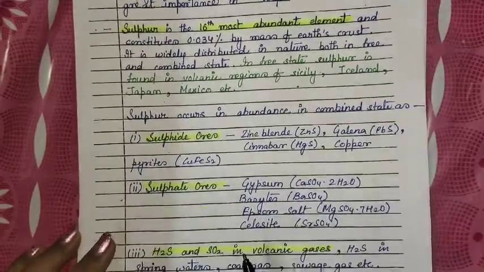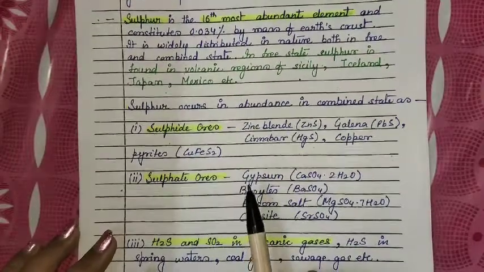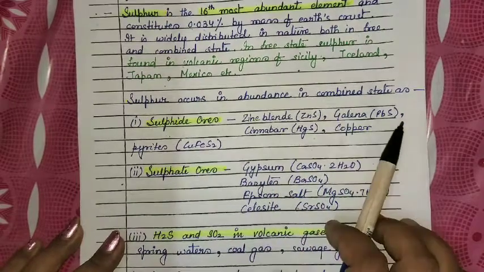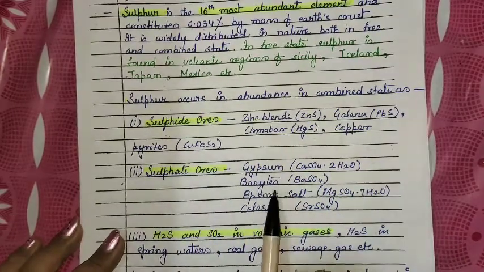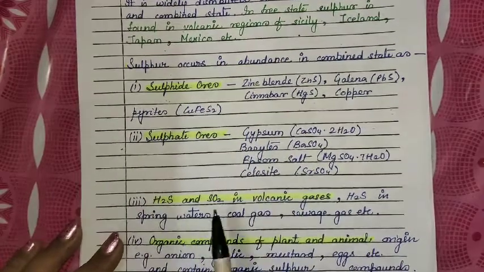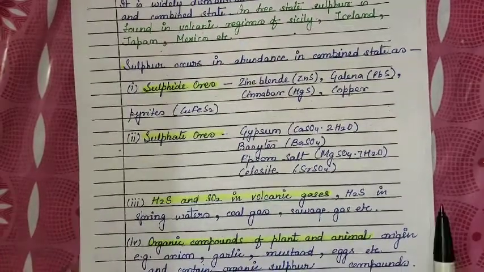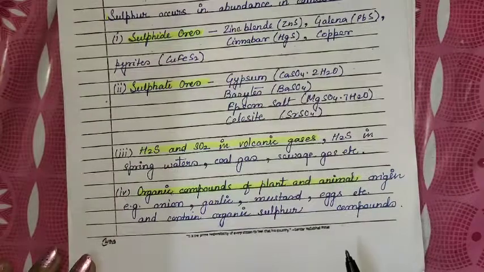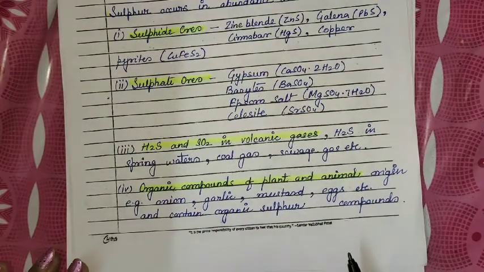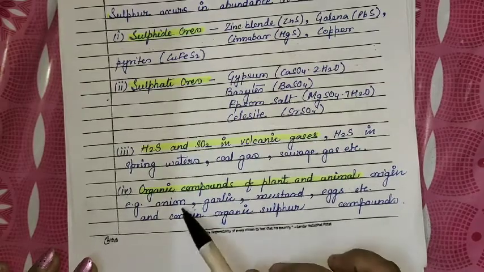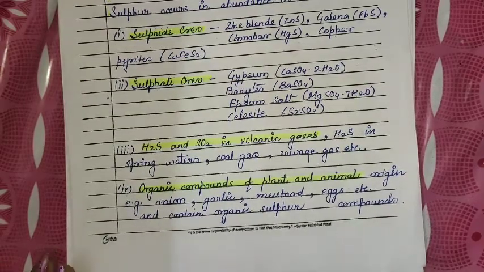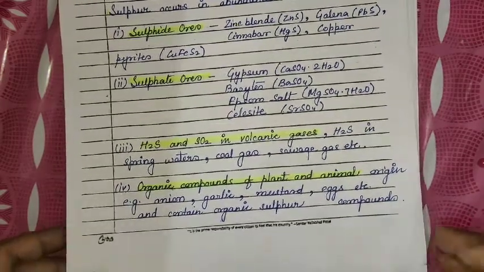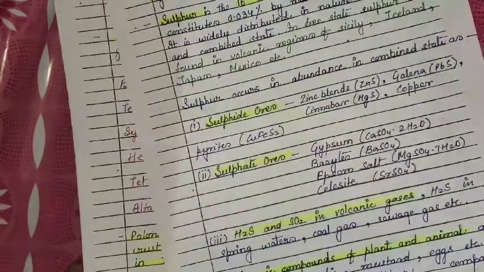Sulfur also occurs in abundance in many different combined forms, like in the form of sulfide ores, zinc blende, ZnS, galena, PbS, and sulfate ores like gypsum, barytes, Epsom salts. H2S and SO2 are present generally in volcanic gases and in sewage gases, and many organic compounds in plants and animals also contain organic sulfur, like onion, garlic, mustard. They have sulfur combined with some organic compound. So these are the different occurrences of sulfur.